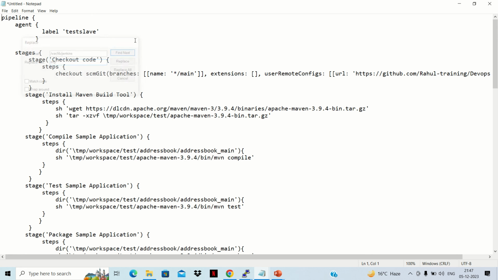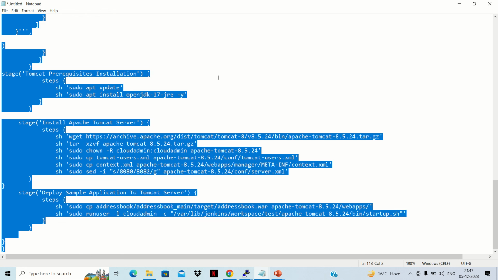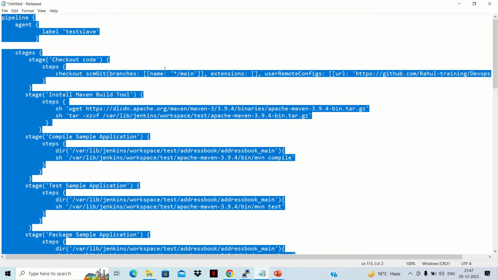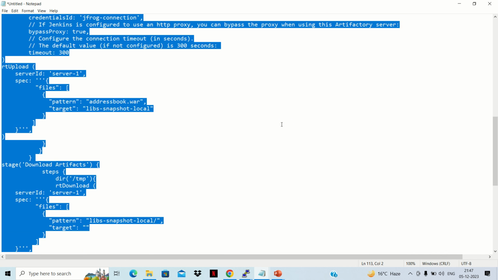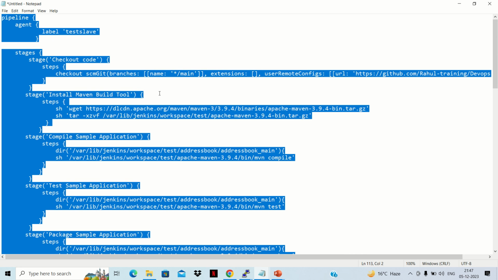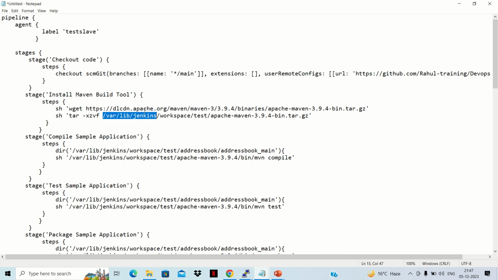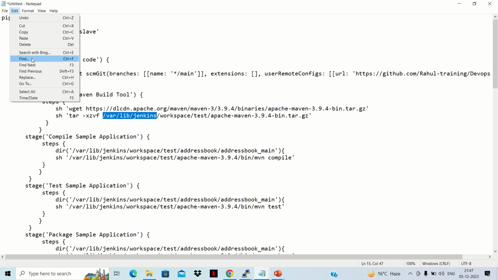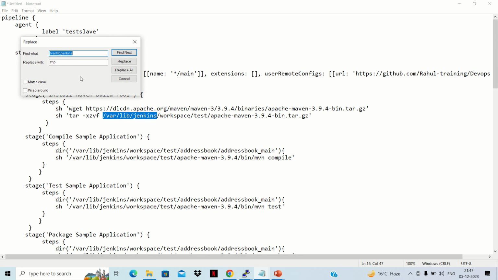So we can do undo. Okay, and here everything is defined. Yes. Now we'll copy it, edit, and then replace it with /tmp. Replace all.